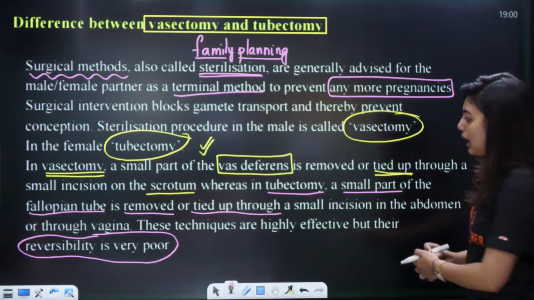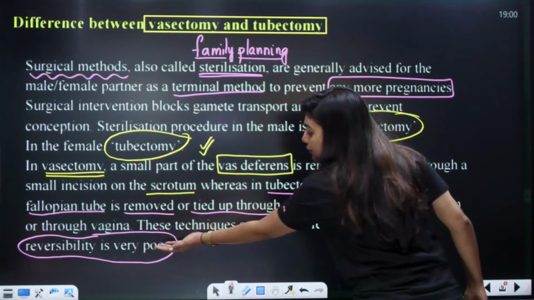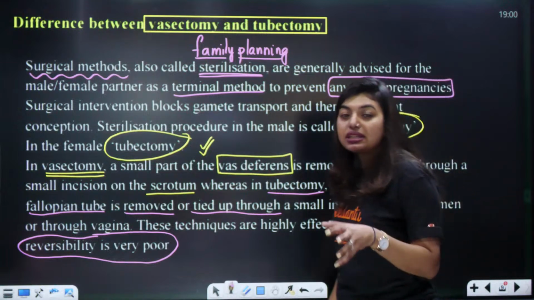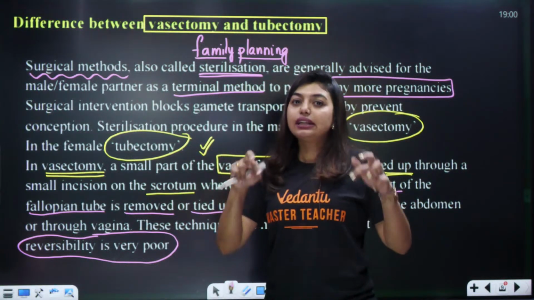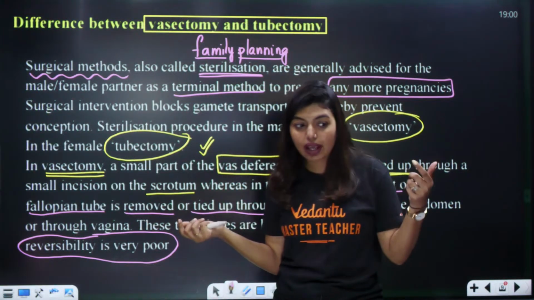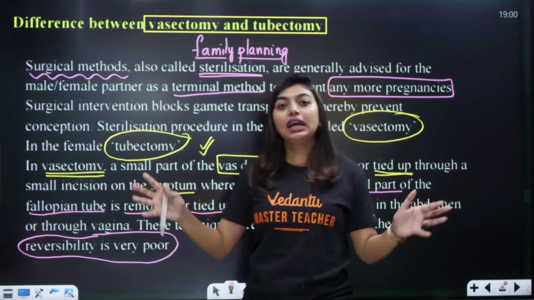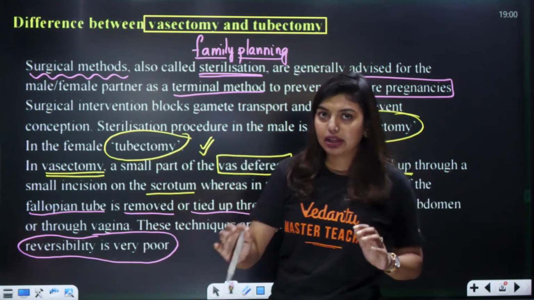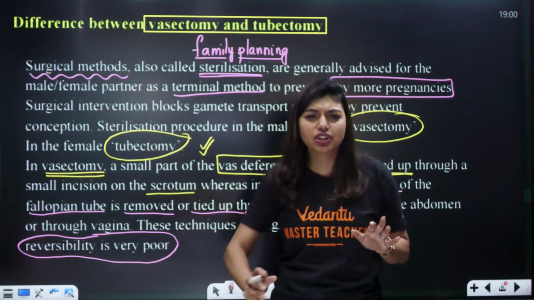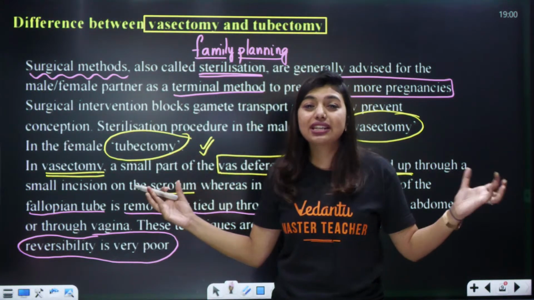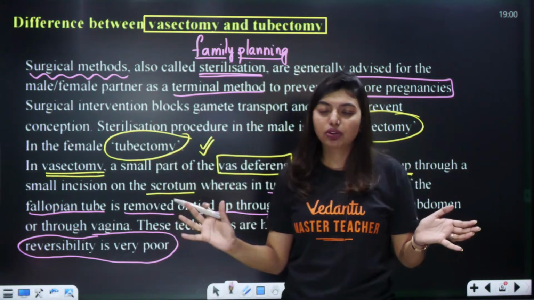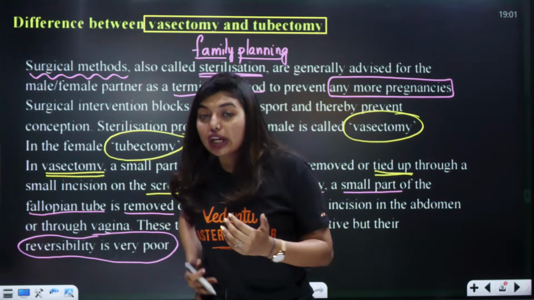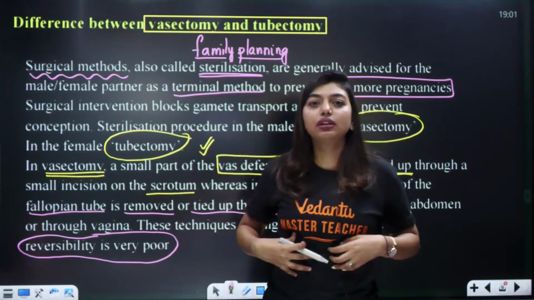So, here what is going to happen? Here the reversibility is very poor, which means what? That means after cutting and tying, the person cannot come back and say, I want to fix it back and I want it to be like normal. That will not be applicable. Everything else will happen, guys. Menstruation will happen, all of this will happen, just that the gamete transfer will be stopped. Do not think that it's going to change the whole system in the female's body.